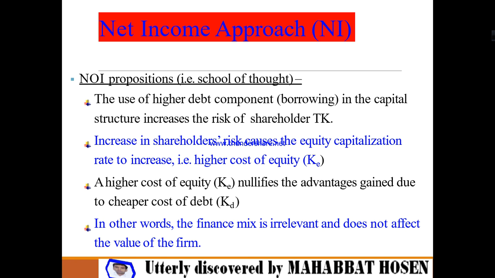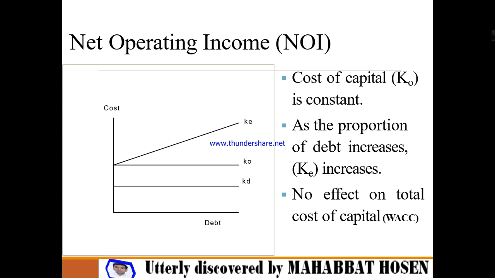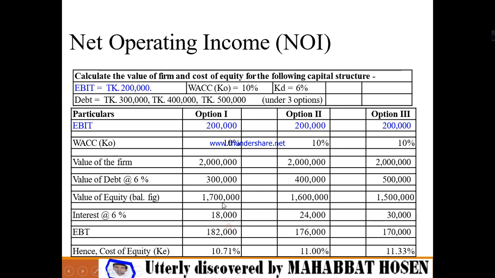In other words, we may say that the finance mix is irrelevant and does not affect the value of the firm in these particular cases. So these are the facts. Here there is a graphical representation in front of you. The cost of capital is constant; as the proportion of debt increases, KE increases, and there is no effect on total cost of capital. Look, KD, cost of capital and cost of equity, and here the debt position.